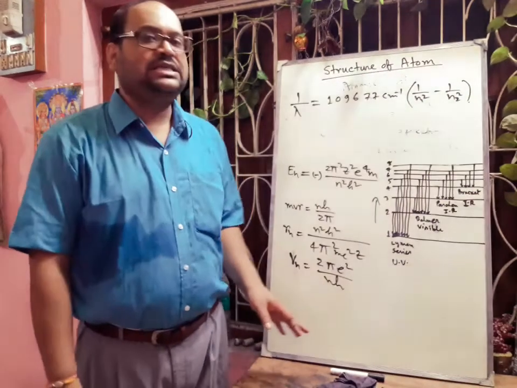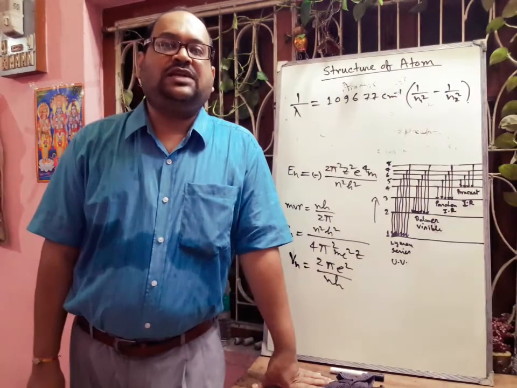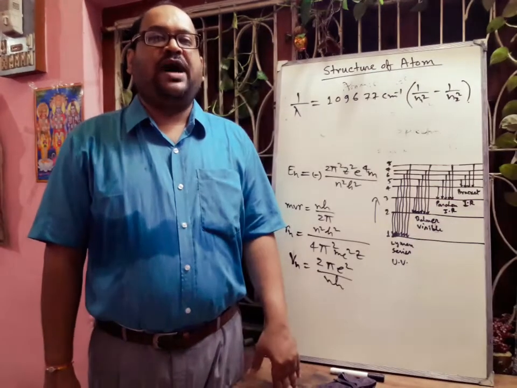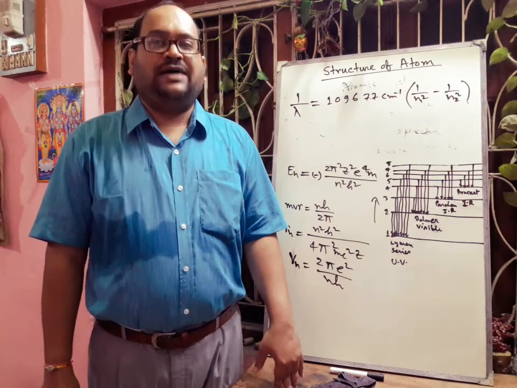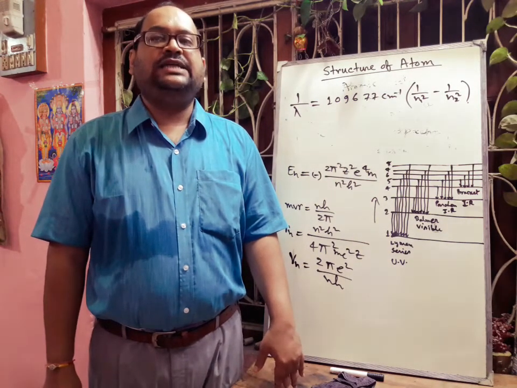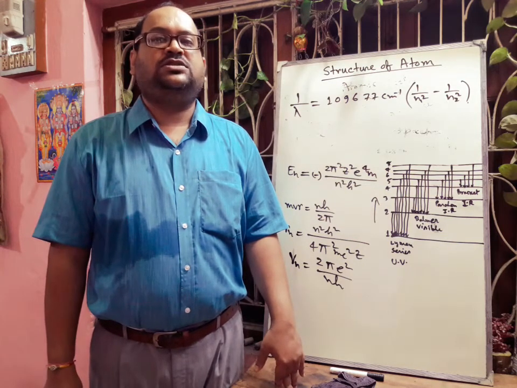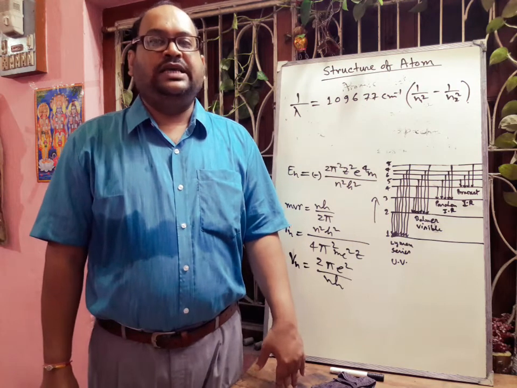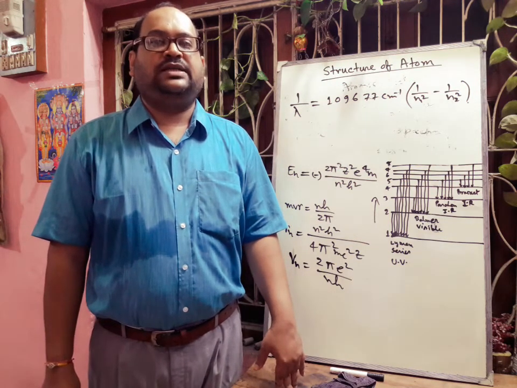Next we will discuss the absorption spectrum. When a continuous electromagnetic radiation, for example white light, is passed through the vapors of an element or a solution of a substance, and the transmitted light is analyzed by a spectrograph, the spectrum obtained consists of some dark spaces, and these dark spaces correspond to the light radiation absorbed by the substance.